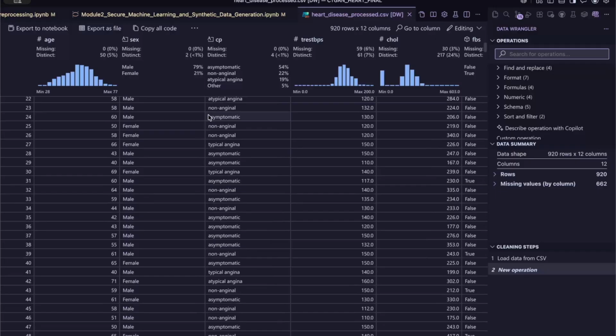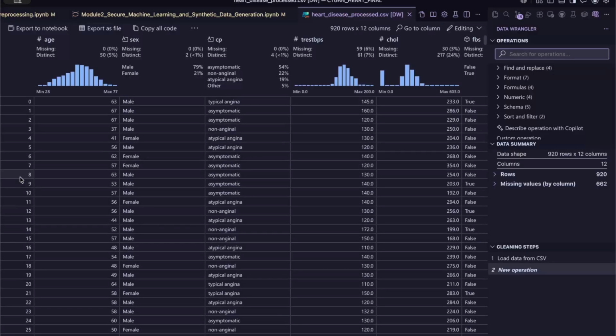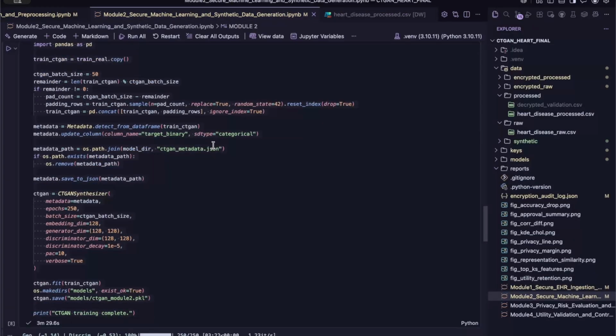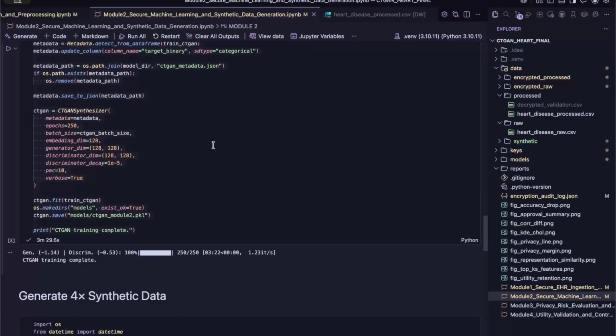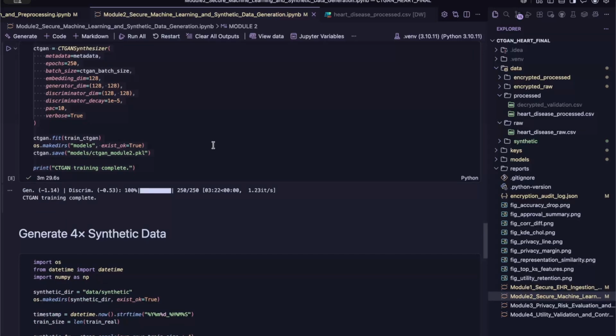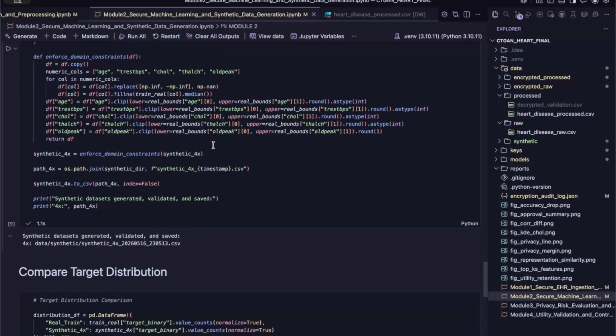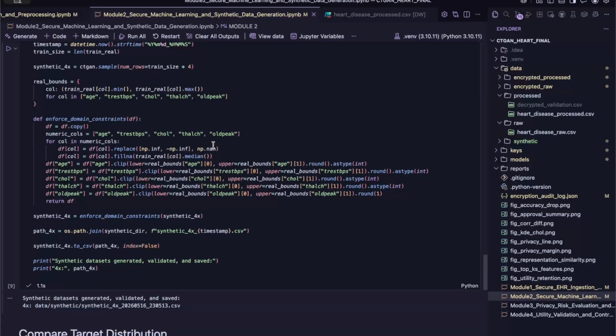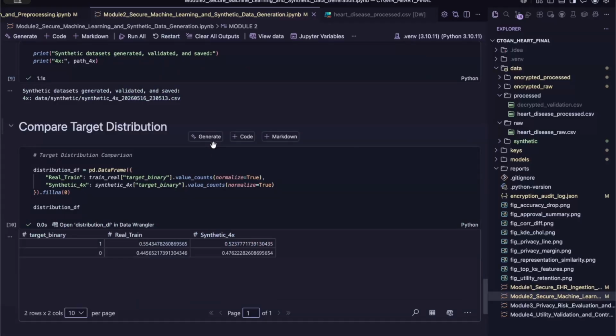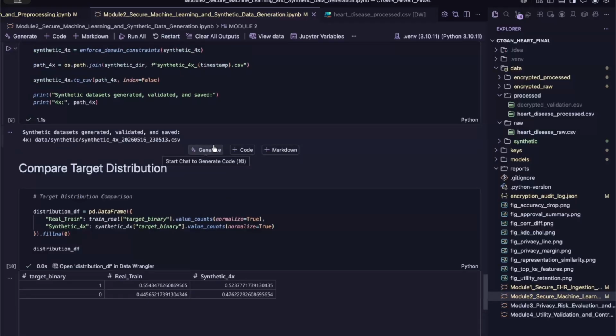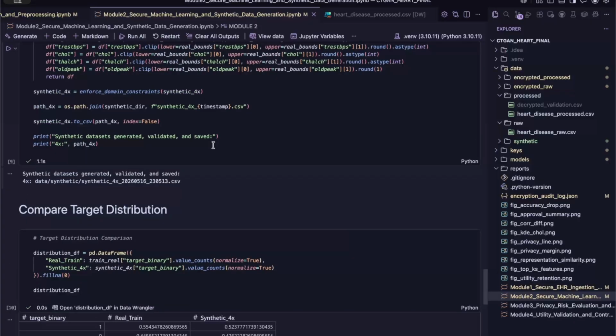Although these records statistically resemble the original patient data, they do not directly correspond to any real individual. After generation, domain constraints are applied to ensure that all medical values remain within realistic clinical ranges observed in the original dataset. This step helps prevent biologically unrealistic outputs and improves the reliability of the generated synthetic records before privacy evaluation begins. With the synthetic datasets successfully generated and validated, the workflow now moves into privacy risk evaluation to determine whether the generated records are safe for release.